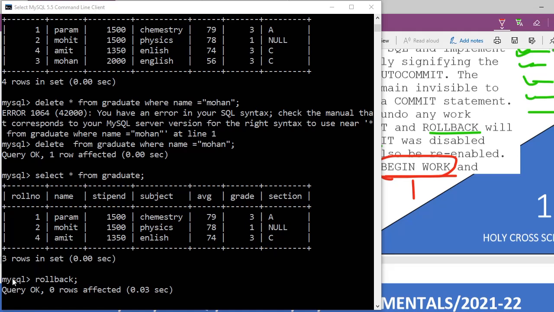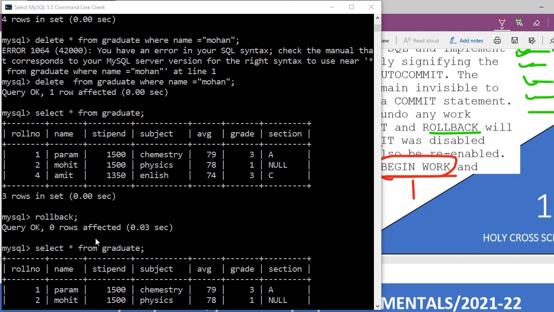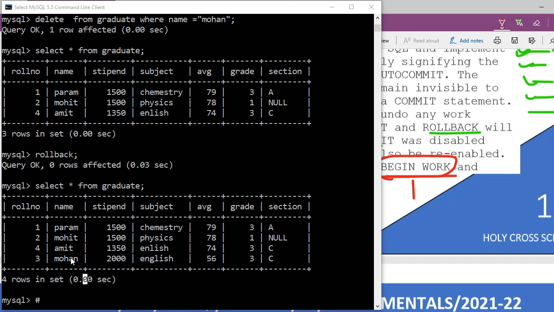But when you go back to rollback, you see after rollback, MySQL rollback. After rollback, again I am printing this one. Then you see Mohan is still here. So in this table you see Mohan is deleted, and here you see Mohan is there. So up to a specific point your transaction is rolled back. The concept is clear here.